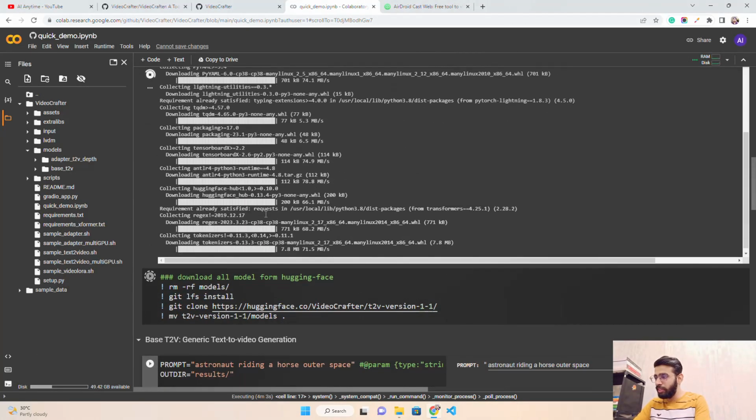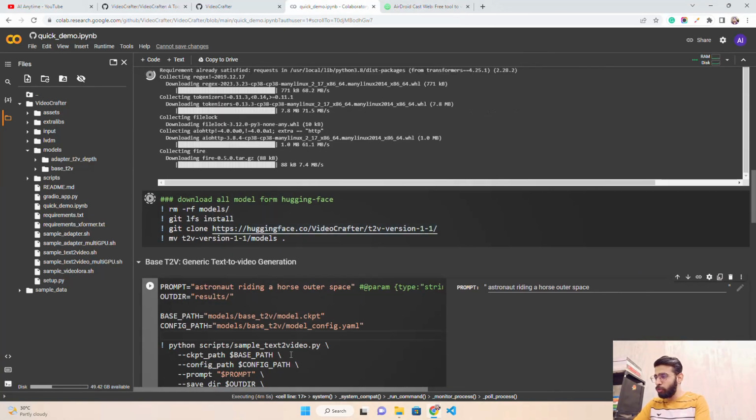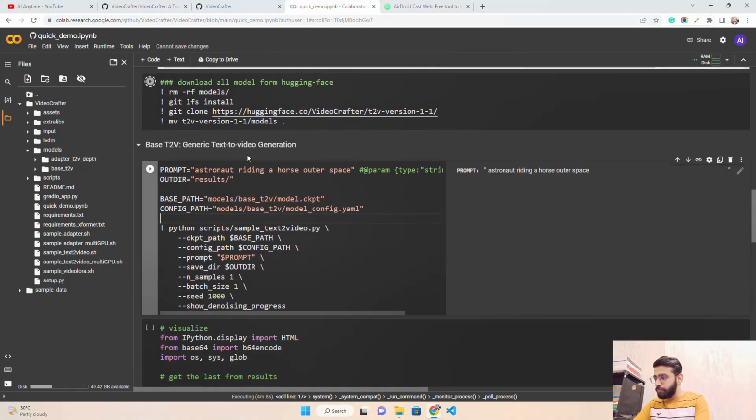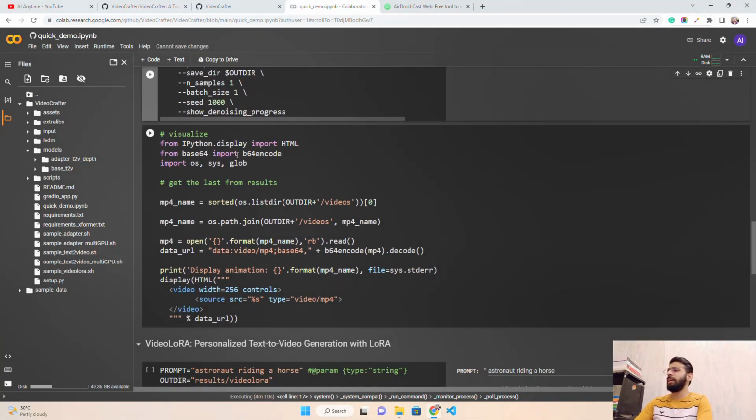Now this is still being installed. I don't know if you have to rerun the runtime. Let's see that. And if you come down, they're using IPython, etc., to visualize the video, so you can visualize it in Colab.